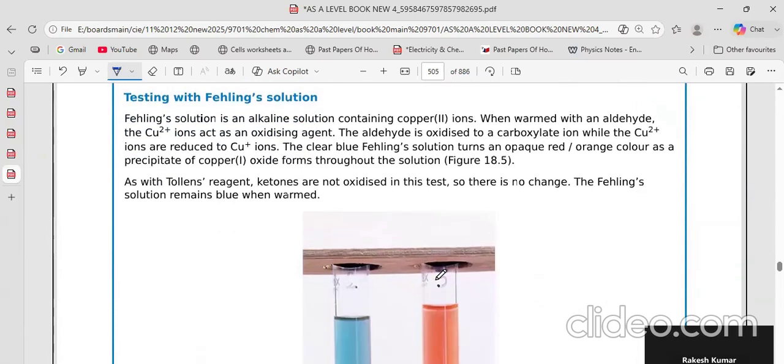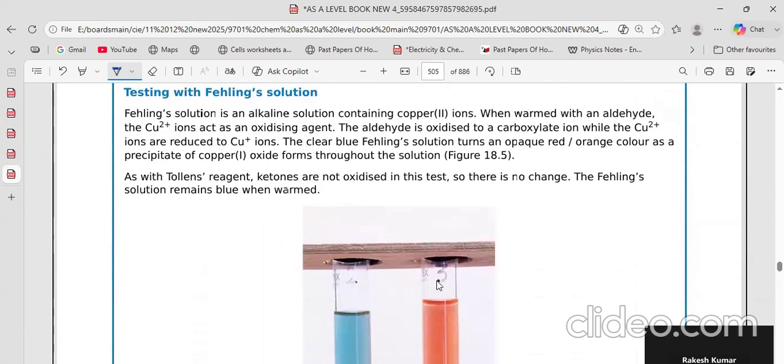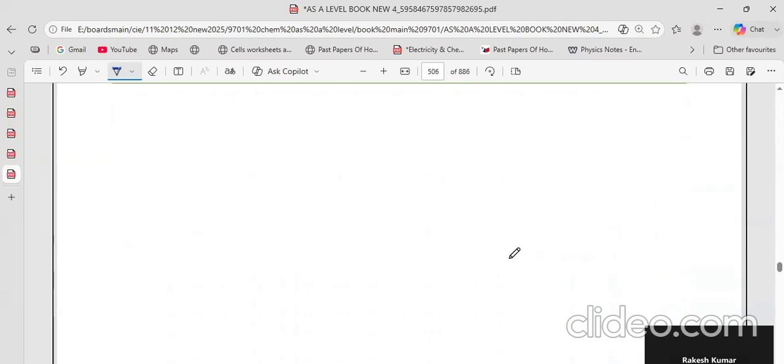This is copper. Here, the copper is a mild oxidizing agent, and ketones are not oxidized, so there's no change. The Fehling's solution remains blue. It remains blue, otherwise it becomes red orange. So again, it will tell you whether this is an aldehyde or a ketone.